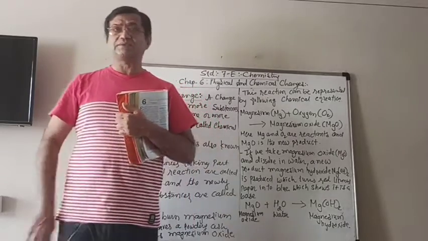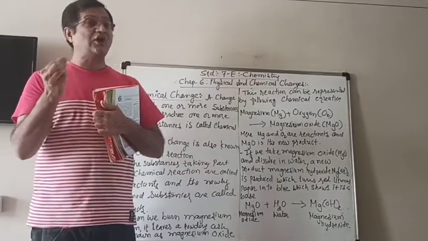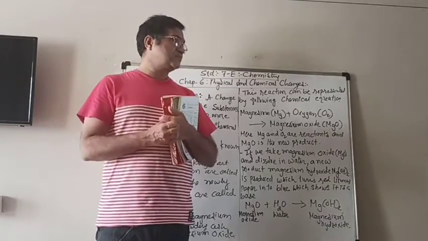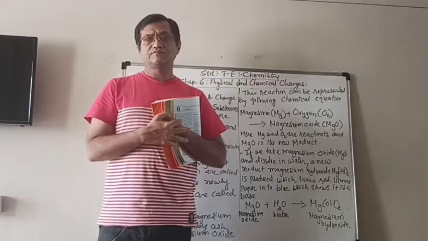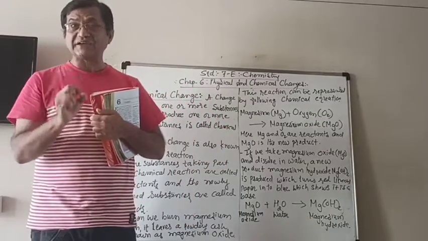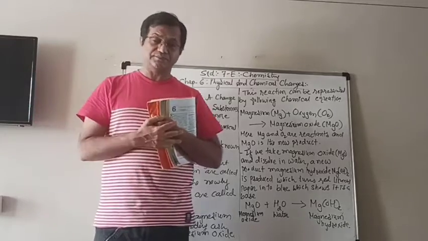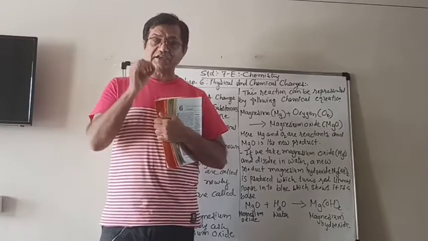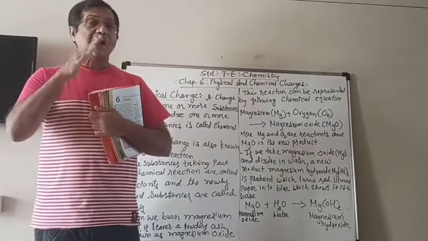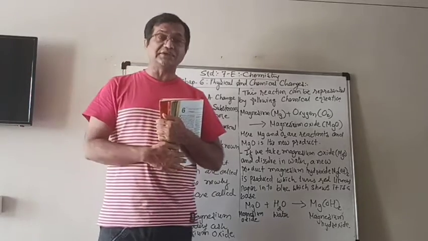So what is that? That powder is not the iron. But when the iron is kept open in moist weather, it reacts with oxygen in the air, and then iron oxide is made.